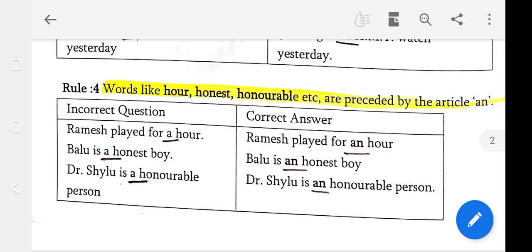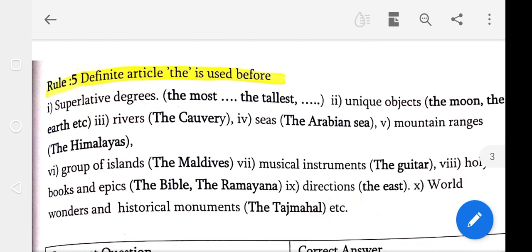Dr. Shailu is a honorable person. A honorable person is the wrong answer. Dr. Shailu is an honorable person. An honorable person. Next one, students.